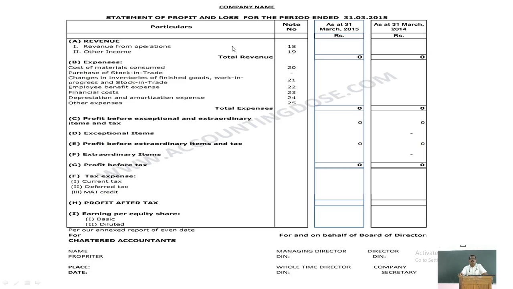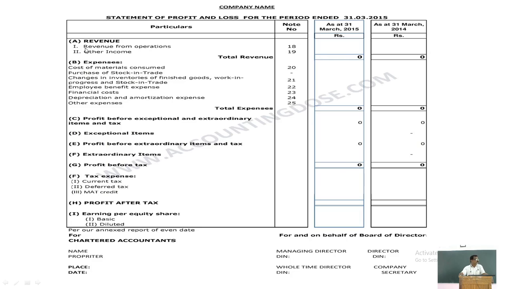And a note for these items should also be shown in the notes. Revenue from operations consists of total net revenue, meaning returns, if there are any, should be deducted and the net amount taken into consideration. Other income means any income generated from other sources.